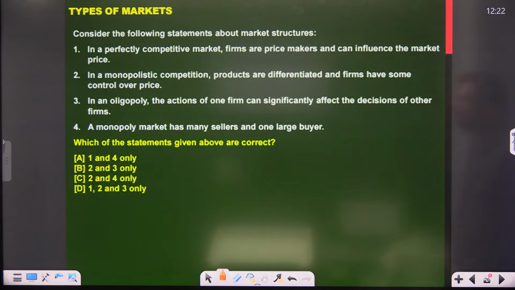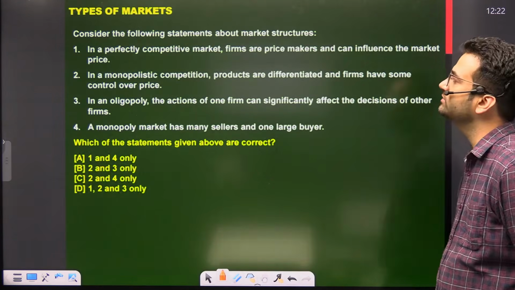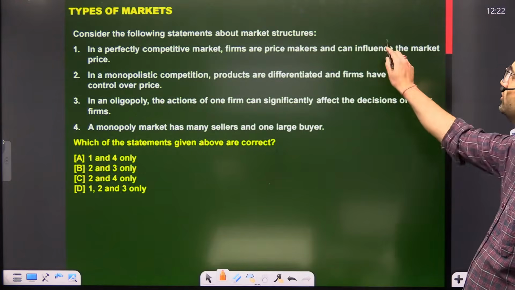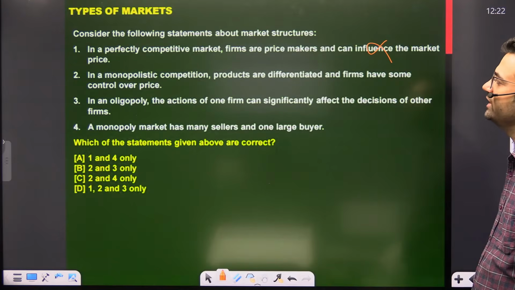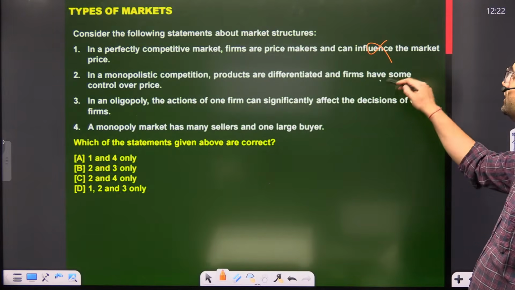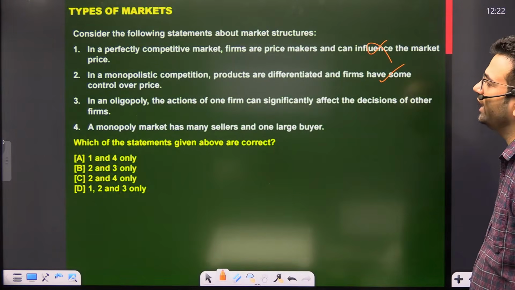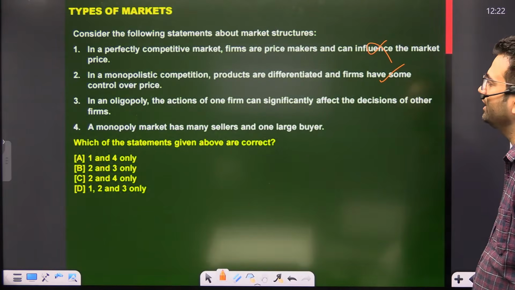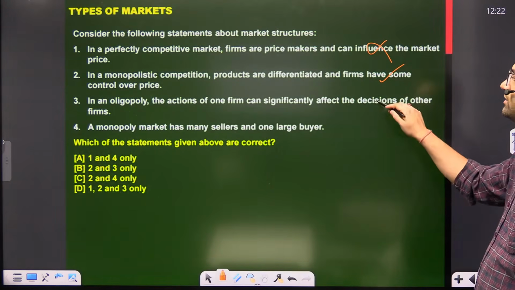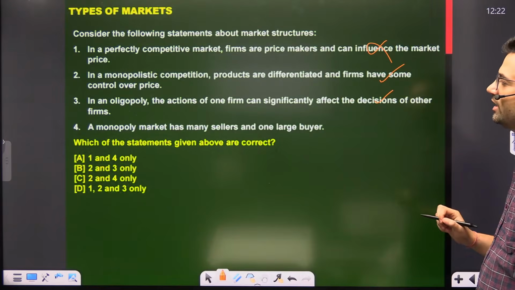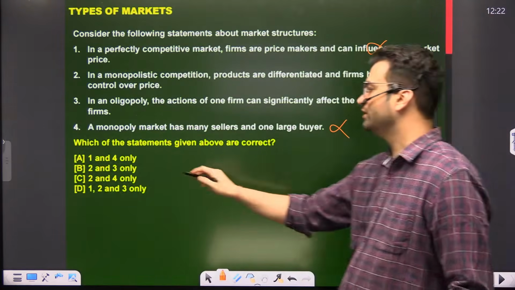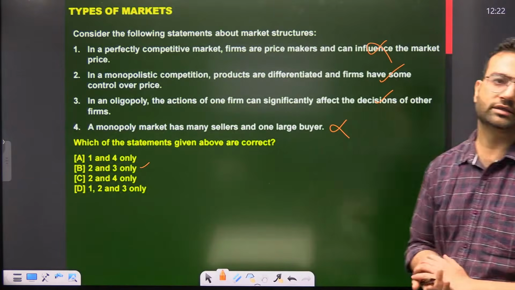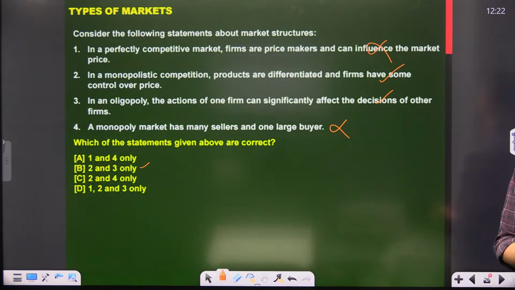Let's discuss this. In a perfect market, firms are price makers and can influence. No, they can't influence the price. In monopolistic competition, products are differentiated and firms have some control. This is true. In oligopoly, the action of one firm can significantly affect the decision of others. This is true. A monopoly market has many sellers and one large buyer. This is wrong. So 2 and 3. B, 2 and 3 is the correct answer. Very good. Megha, Sagar, Shiva, very, very good.